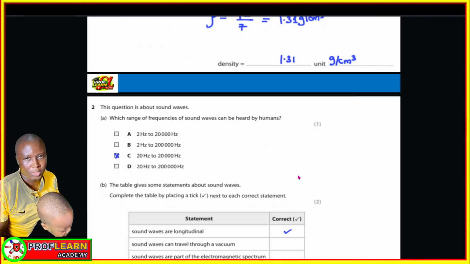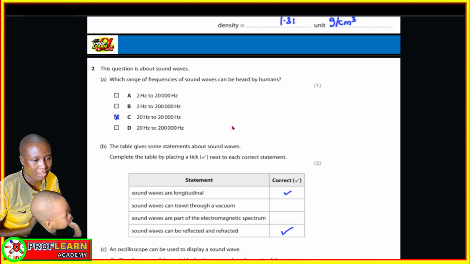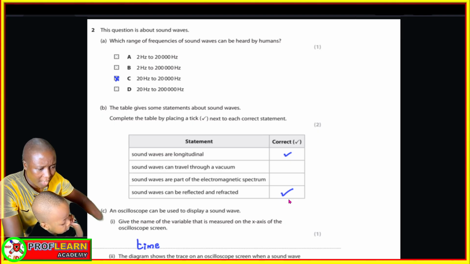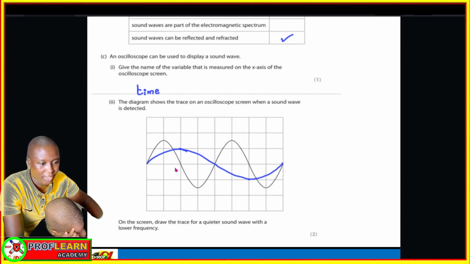The human hearing range is between 20 and 20,000 hertz, which is the audible range of a human being. That's an area that was tested in this question. Candidates also were supposed to understand different properties of waves. For instance, here you were supposed to understand that sound is a longitudinal wave, and sound can be reflected and refracted. But light is a transverse wave, which can travel through a vacuum. Sound cannot travel through a vacuum.